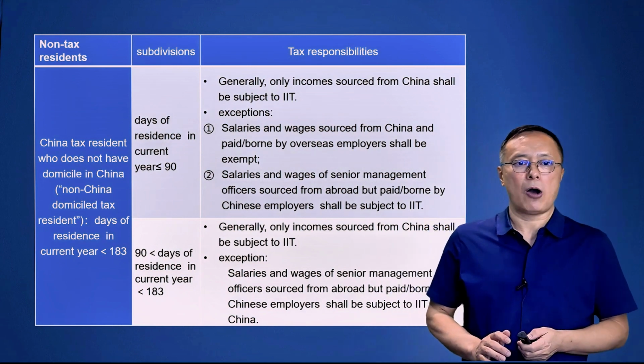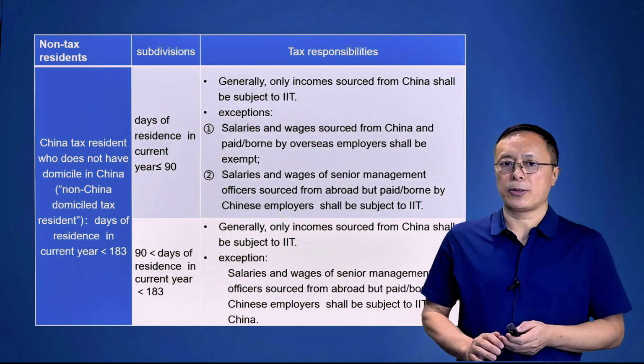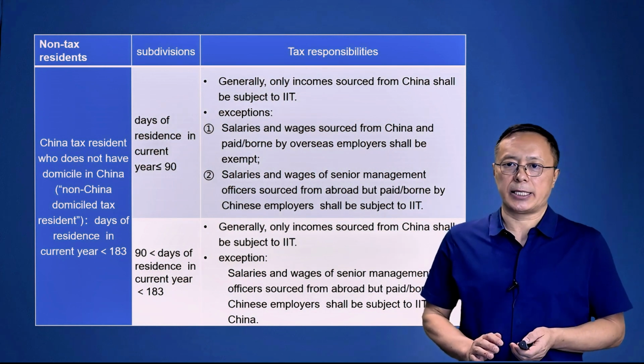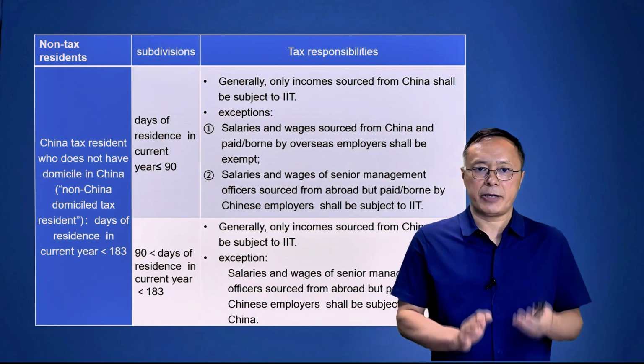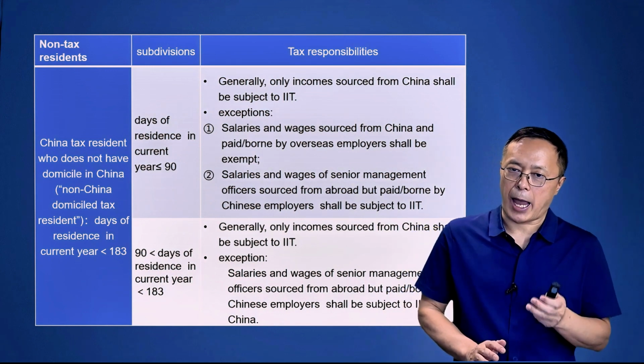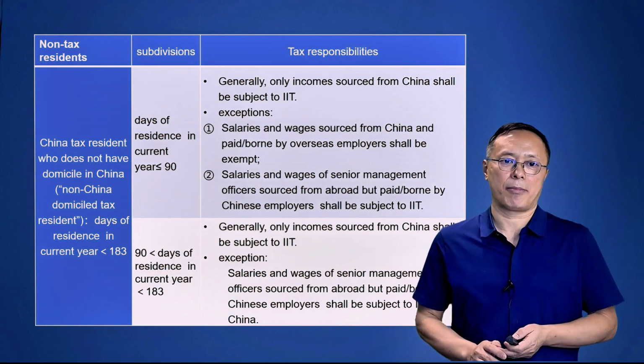Now, let's continue to talk about non-tax residents. We've known that in two scenarios, an individual is considered a non-tax resident. One scenario is an individual who does not have domicile in China and never resides in China.